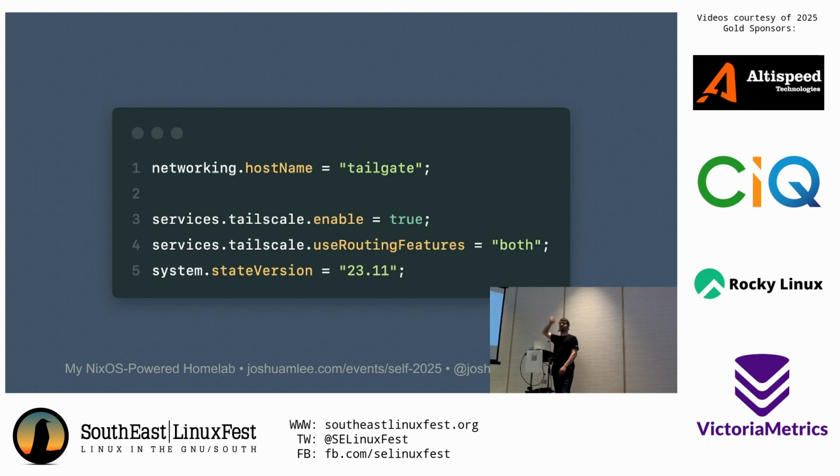But I have a bunch of different physical locations connected with Tailnet subnet routers. I call them tailgates because it's a gateway to my Tailnet. This is the complete configuration for my main tailgate that provides access to my Homelab network, right? So I enabled Tailscale. I said use routing features. That's what's necessary for the Tailscale subnet routers. There's a bunch of configuration that they put in their docs that you have to enable on normal Linux machines. Well, here it's just a single flag. And then, like I said, I've been running this thing since early 2024. So yeah, it's just been running untouched other than updates without issue, which is pretty cool.